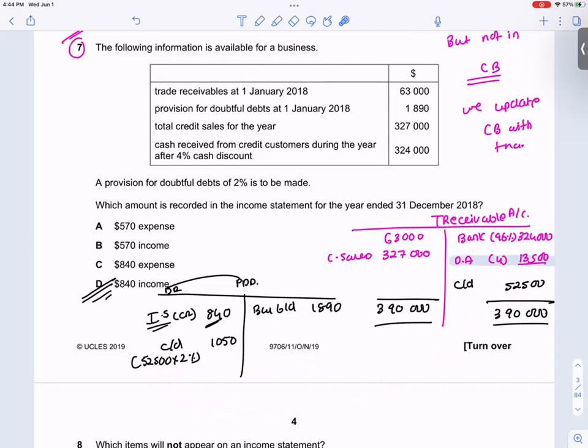Usually we take 2% of trade receivables. That would be the income statement. Income statement would be the increase or decrease. So this is a decrease of 840. Decrease is a gain for us. Our expectation of loss is decreasing.